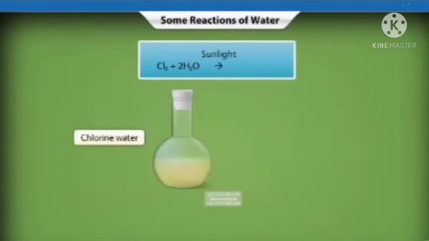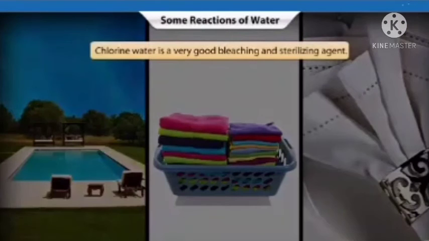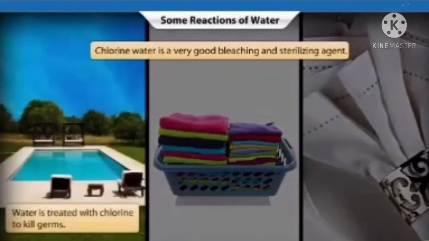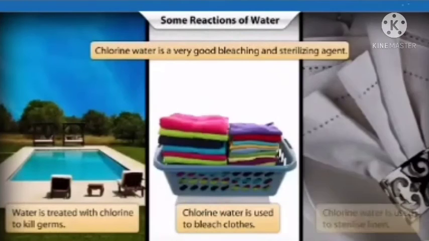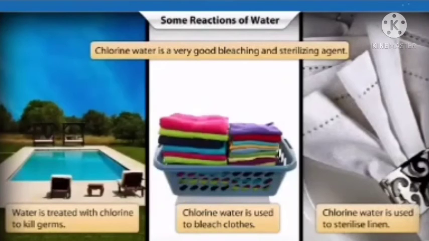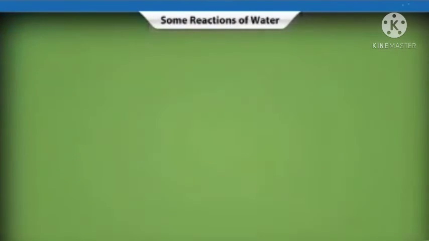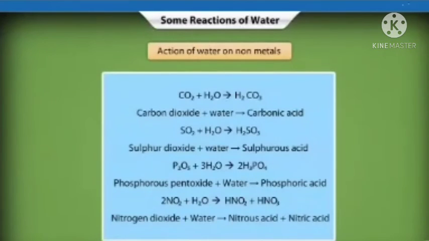When it is exposed to sunlight, it releases oxygen gas. This makes chlorine water a very good bleaching and sterilizing agent. Several non-metallic oxides also dissolve in water to produce acidic solutions.